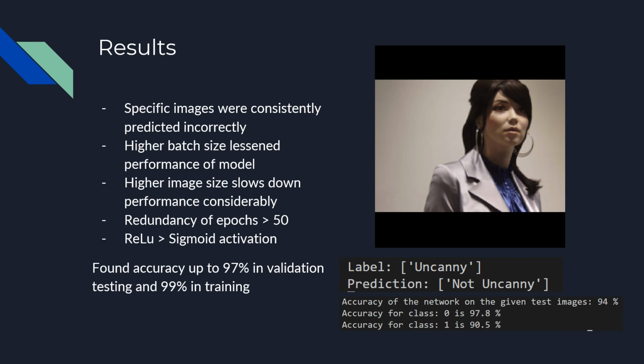The network ended up predicting specific images wrong consistently, such as the image depicted here. We think this error may be due to lighting or other inconsistencies between images. Overall, we did find an accuracy of up to 99% in training and up to 97% in validation. An example of its respective network output is also displayed, along with the accuracy of the run. Comparison for the parameter changes is featured on the next slide.